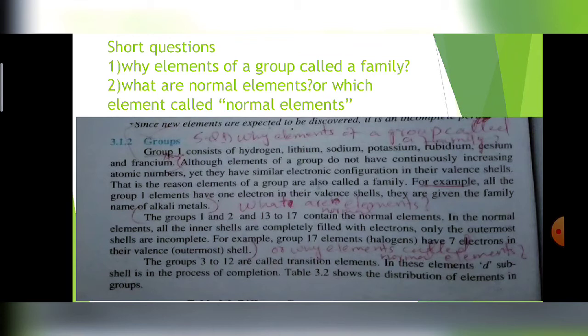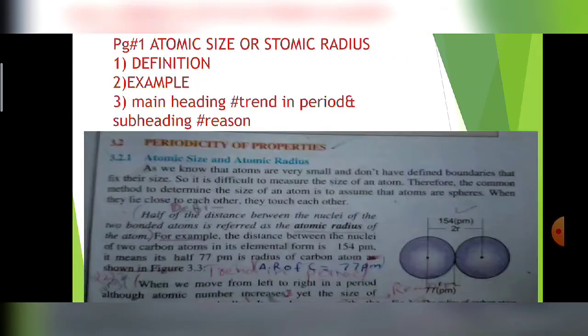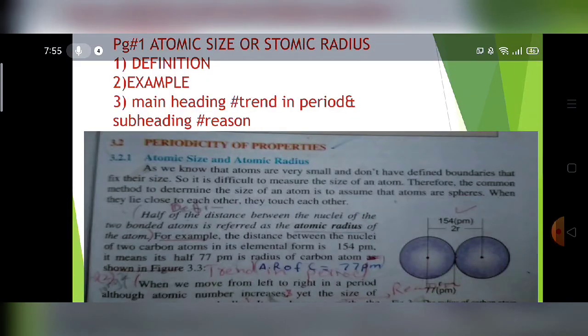And for example, group 17 elements, the halogens, have 7 electrons in their valence shell, the outermost shell. The last lines are about transition elements. Groups 3 to 12 are called transition elements, in which the d subshells are in the process of completion. And we know that in the middle between the S block and P block there is the D block, which has electrons in its outer shell. So next we will move on.